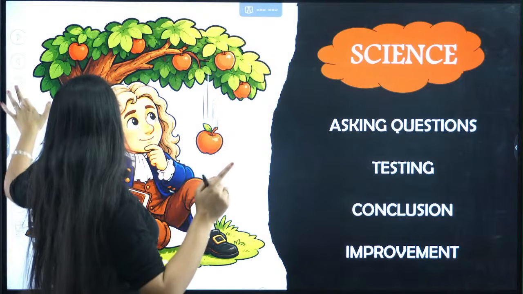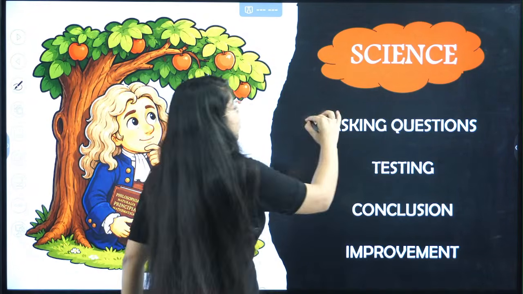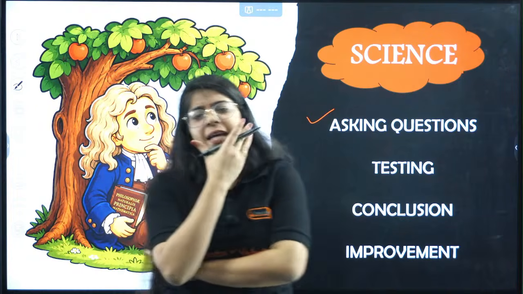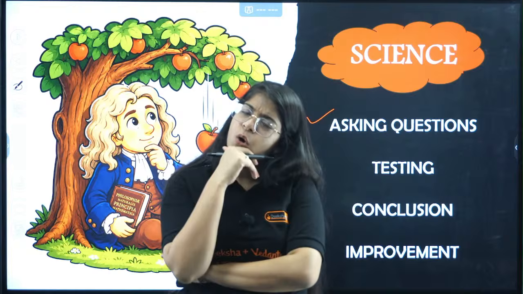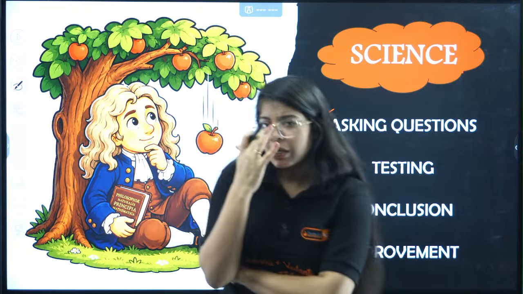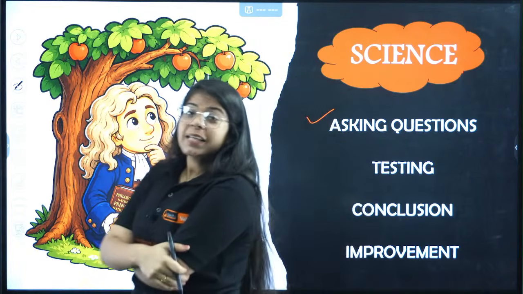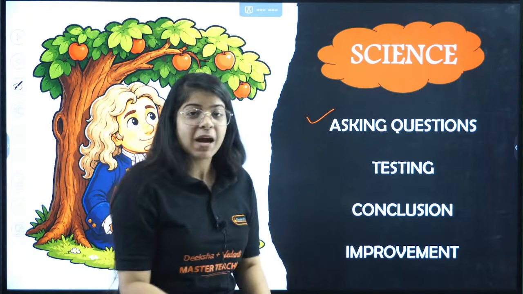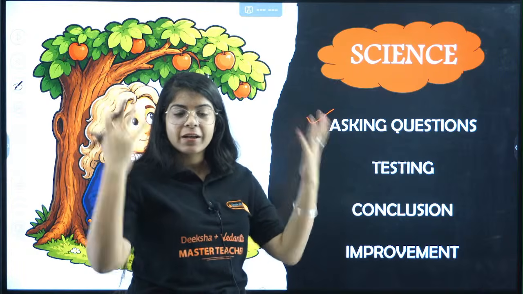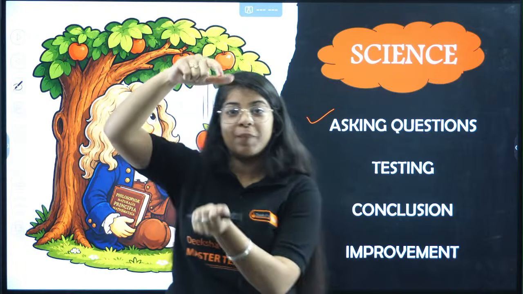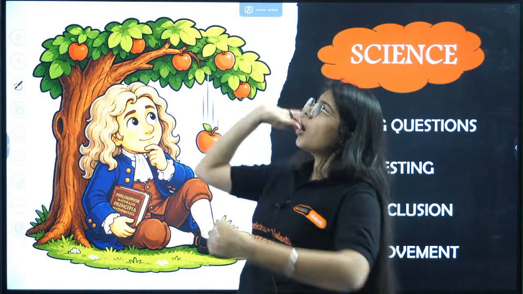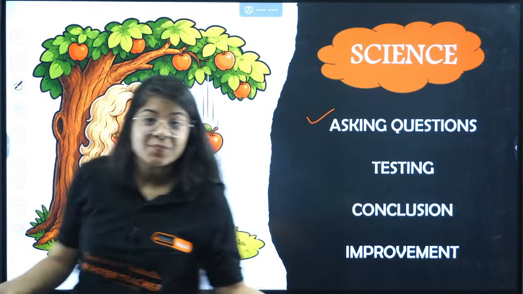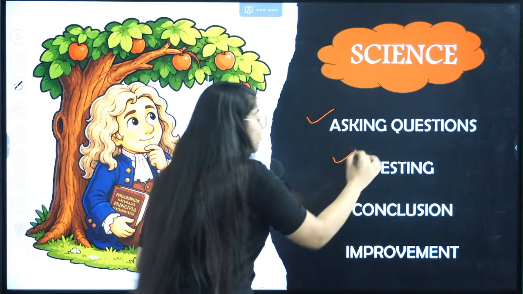So when you are done with asking questions, then we move on to the next thing. When an apple fell, Newton was like, why did it fall downwards? Why didn't it go up in the sky? So he was like, okay, the question part is done. Then he tested. He realized that every time we jump, we come back to the ground. We don't leave the earth, right? So he tested. He threw a pen, it came down. He threw a ball upwards, still it came down. So these are all testing phases, right? Then he moved on to the conclusion.